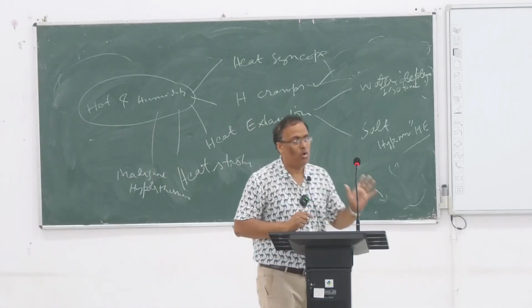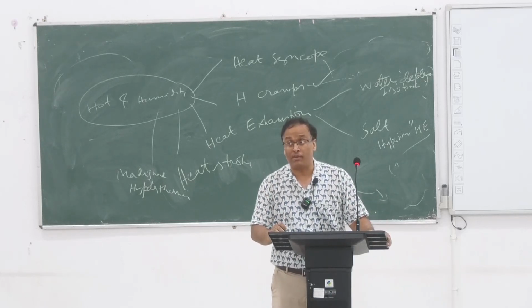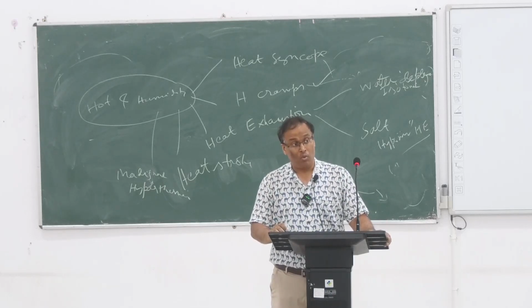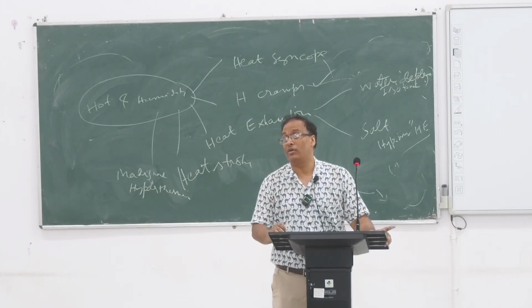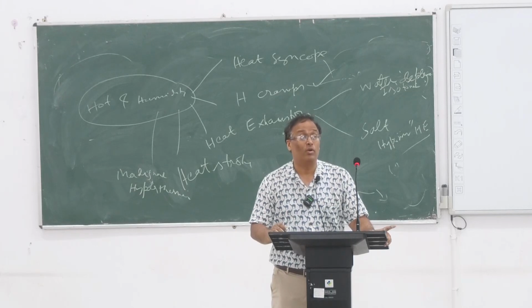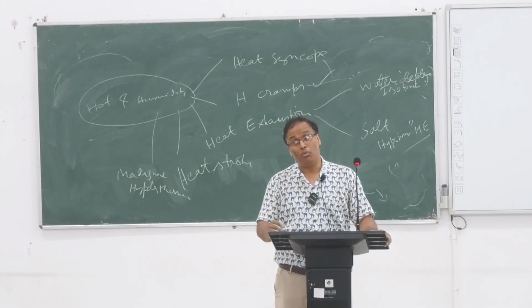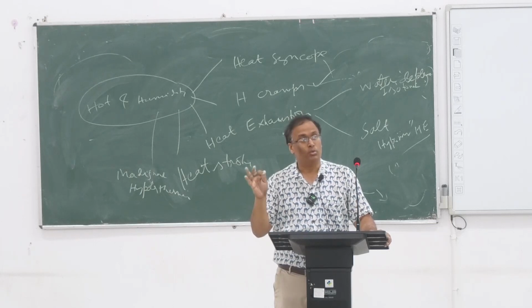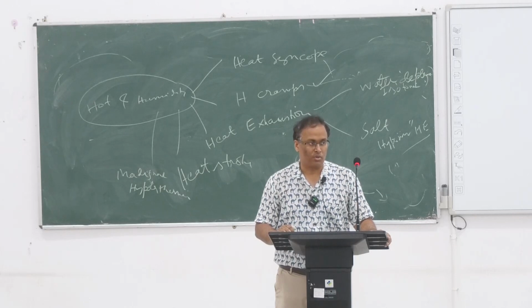whatever it may be, heat cramps, heat syncope, heat exertion, your body has two regulatory systems intact. One is CNS function is intact, and your thermoregulatory system or thermoregulation is intact. But in case of heat stroke, both of the two are lost. Both will go. That is a dangerous medical emergency. That is heat stroke.